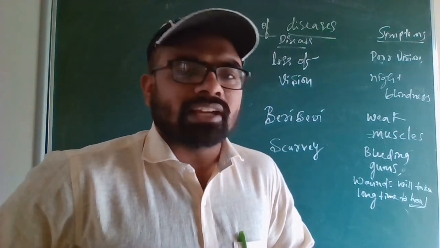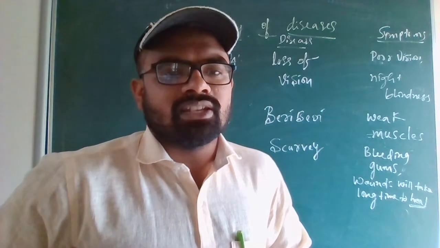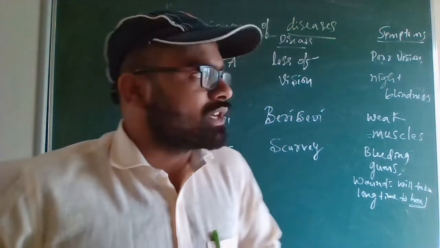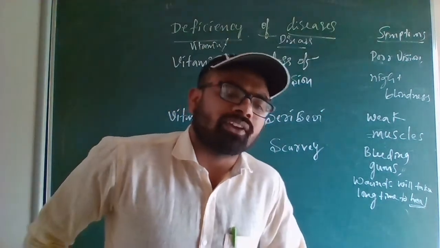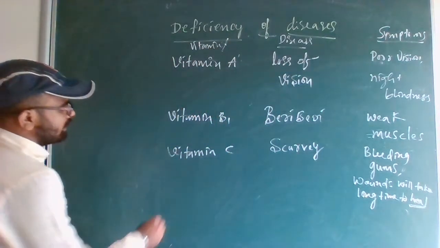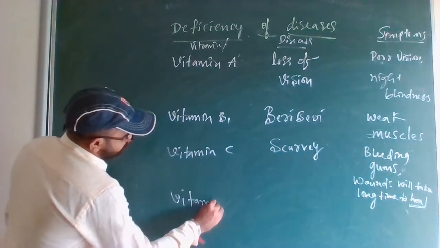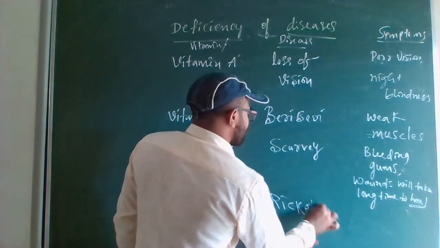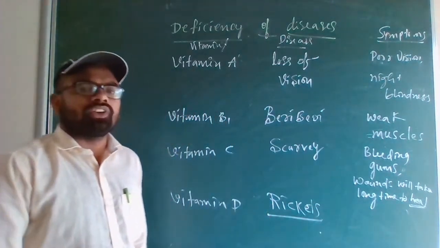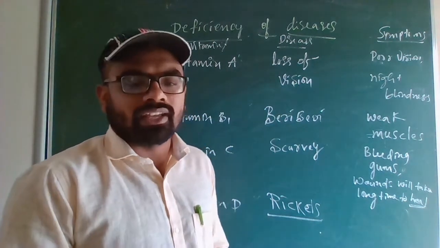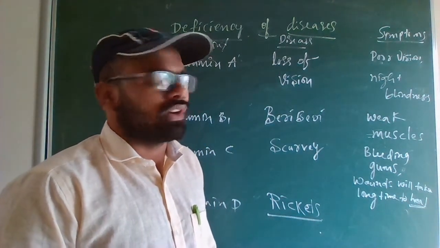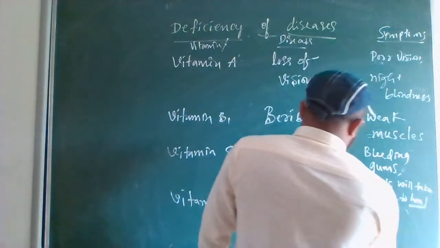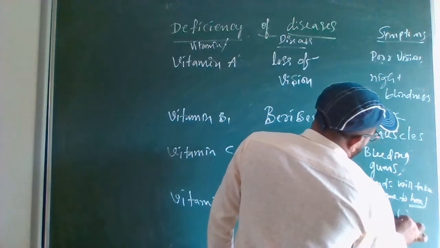Vitamin D, rickets. If there is a lack of vitamin D, the disease that comes is rickets. So what is it causing? It causes the bones to become very soft and bent. So the symptoms are that bones become soft and bent.